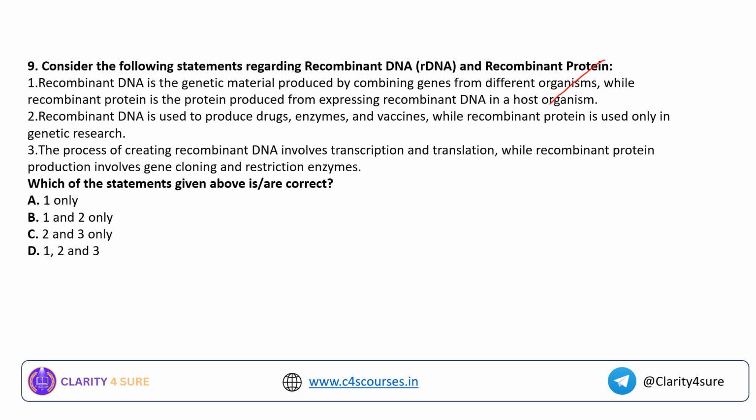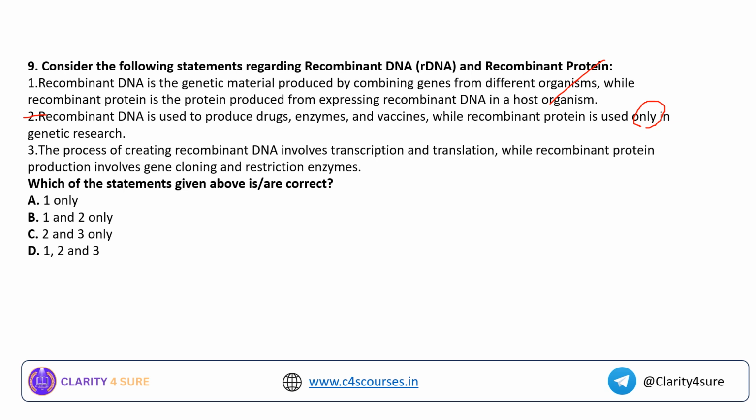Recombinant DNA is used to produce drugs, enzymes, and vaccines, while recombinant protein is used only in genetic research. So please pay attention to the extreme words given in the statements. The process of creating recombinant DNA involves transcription and translation, while recombinant protein production involves gene cloning and restriction enzymes. So for now we will try to eliminate option number 2. So we are left with only one option, that is option number A.